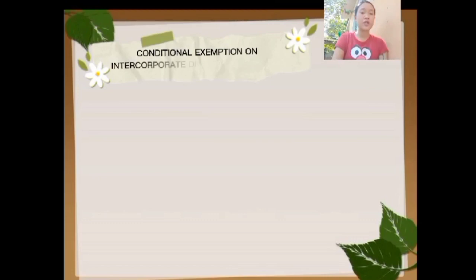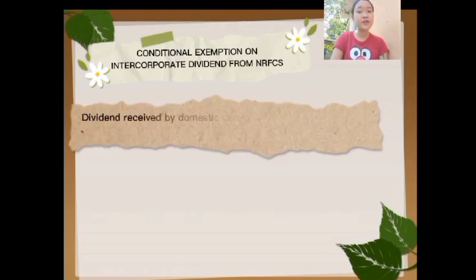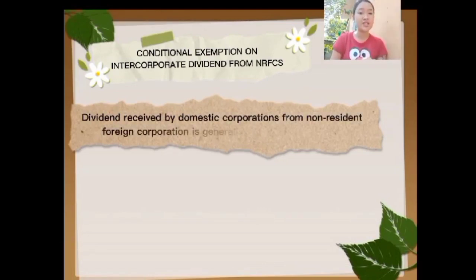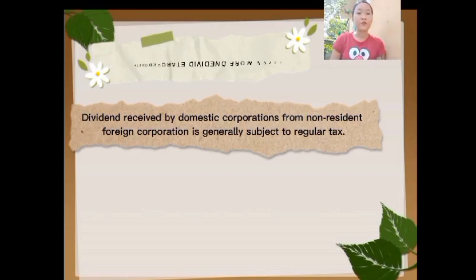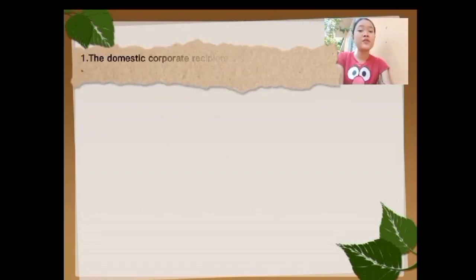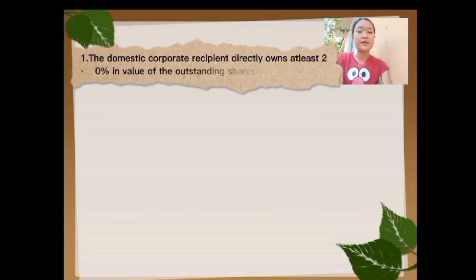Conditional exemptions on intercorporate dividend from NRFCs. Dividend received by domestic corporations from non-resident foreign corporations is generally subject to regular tax. So, ang makareceive sa dividend is ang domestic corporations. However, they are exempt if the following conditions are fulfilled. Number 1, the domestic corporate recipient directly owns at least 20% in value of the outstanding shares of the NRFC. So, kay domestic corporate man siya, within unit siya, so pwede siya ma-exempt.